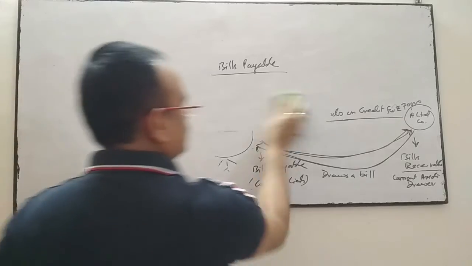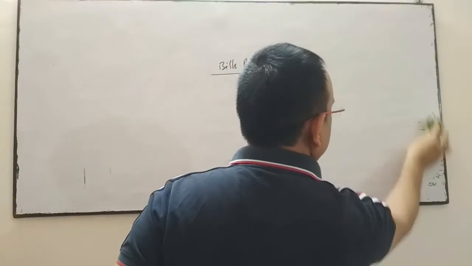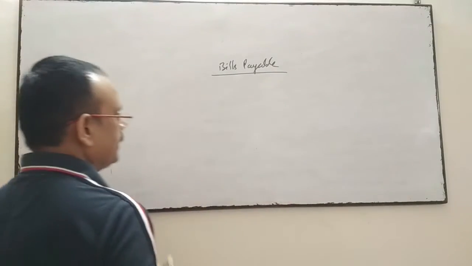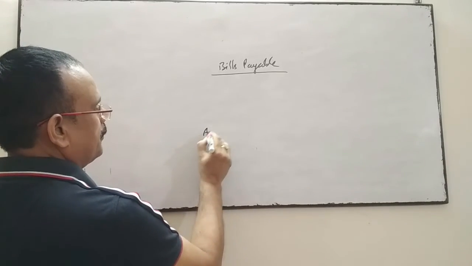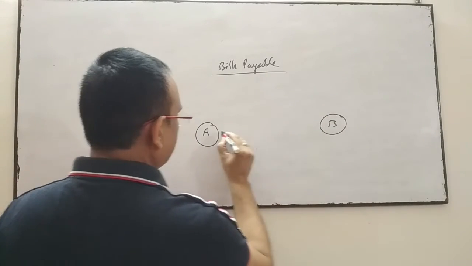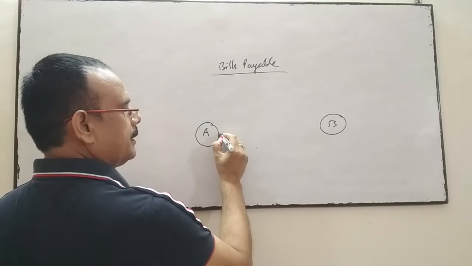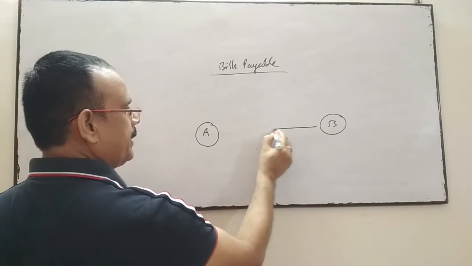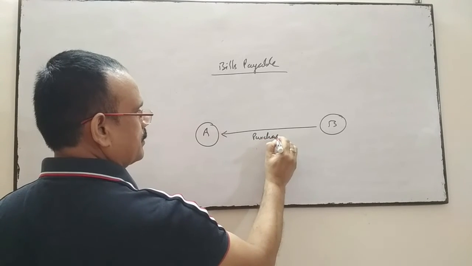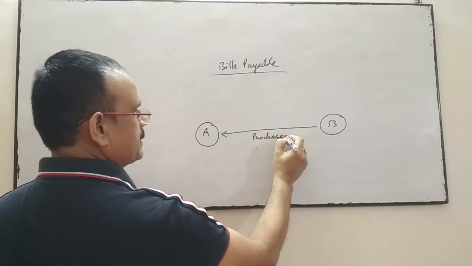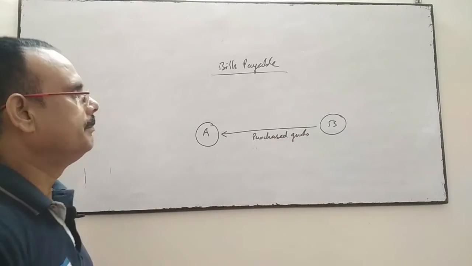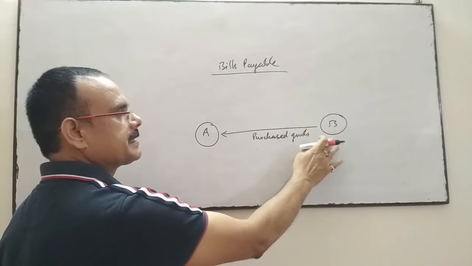One more example. Suppose there are two firms, Firm A and Firm B. Firm A purchased goods from B Limited. It means B Limited is the supplier.